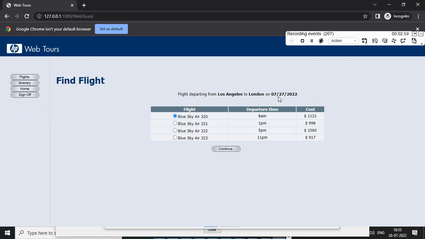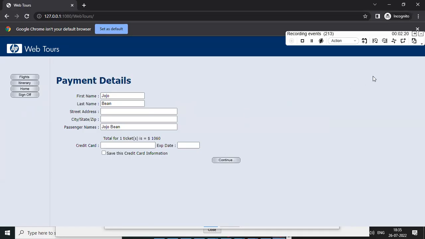Actually, I booked for the 7th month, 27th date. So these are all the available flights. You need to select any one of the flights, depending on your availability of time and the cost. Click on continue. See, find flight is completed, right?